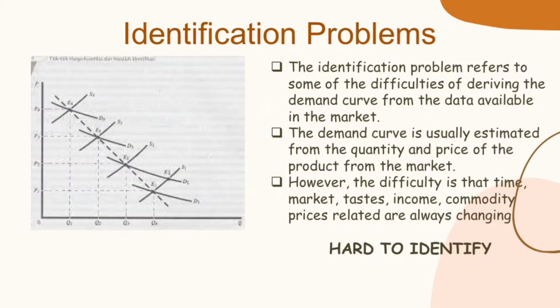Identification problem. The identification problem refers to some of the difficulties of deriving the demand curve from the data available in the market. The demand curve is usually estimated from the quantity and price of the product in the market. However, the difficulty is that time, market stage, income, and related commodity prices are always changing. This is hard to identify.